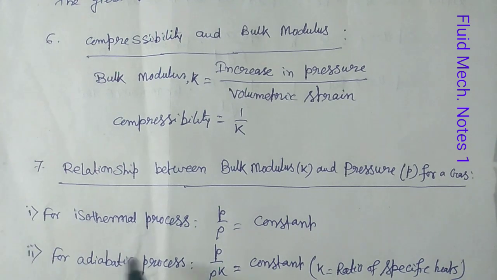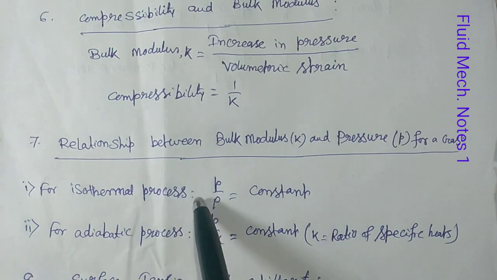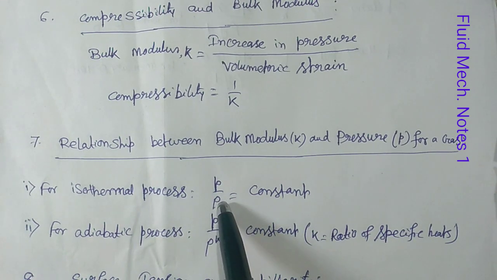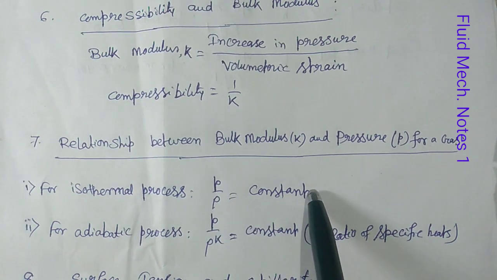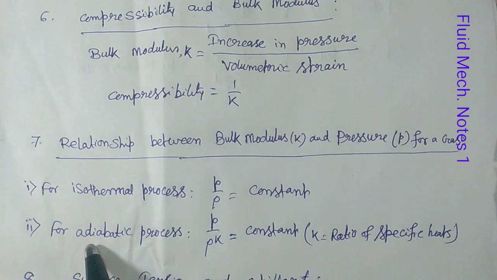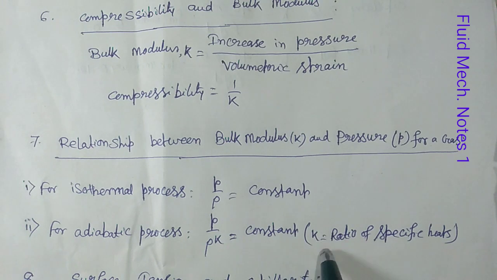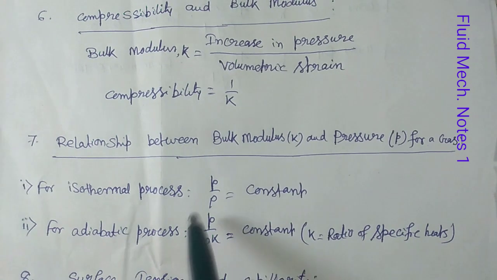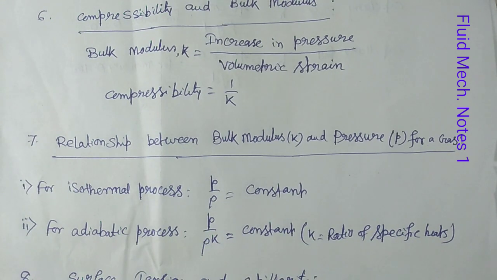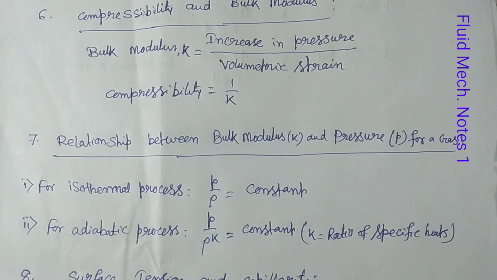There are two cases. One is for an isothermal process and another is an adiabatic process. For an isothermal process, P by rho, where rho is the density of the gas, equals a constant. And for an adiabatic process, P by rho to the power K is constant, where K is the ratio of specific heats. You just remember it, so that in any interview or any examination, if it is asked, then at least you can tell this. So that is why I am giving it.